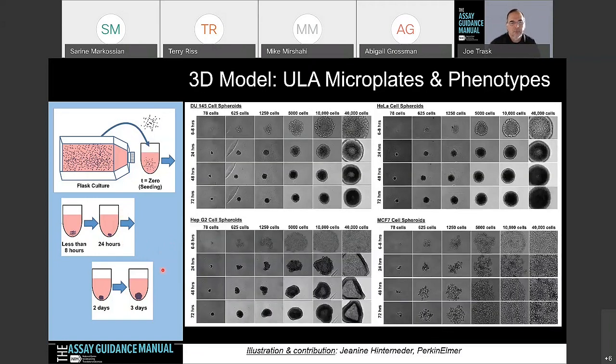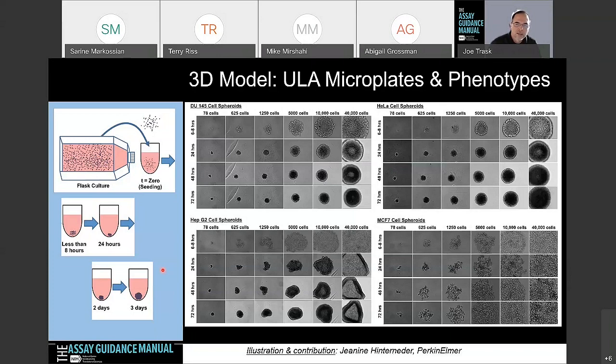And here's an example of 4 different cell lines, and really I wanted to show you these because there are different phenotypes. Not all cells are conducive to forming spheroids in these ultra-low attachment plates, so you really have to go through your due diligence to make sure you actually form the spheroids themselves. If you look at something like a prostate cancer cell line, the G145s actually work pretty well.